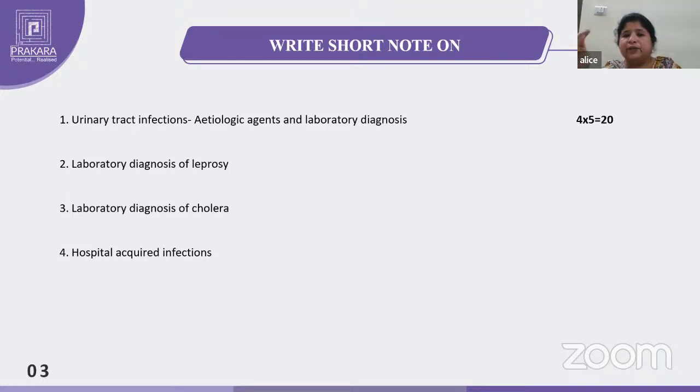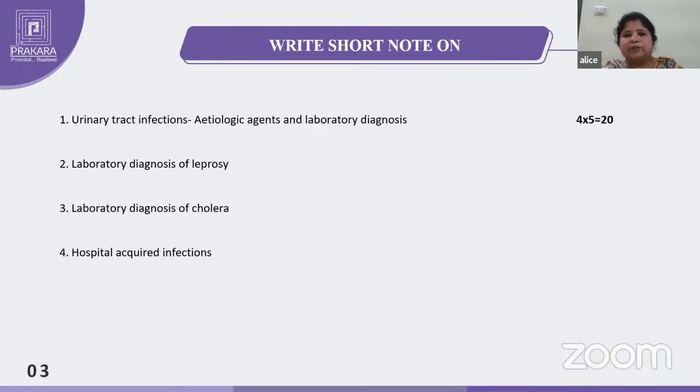Sometimes they may ask for an essay: morphology, culture, pathogenesis, laboratory diagnosis. Then no need of writing morphology and culture again; if you mention them as side headings, that is enough. But if they ask only laboratory diagnosis particularly, then you have to write elaborately. After the culture, you have to write about the treatment: antibiotics, norfloxacin, ofloxacin. So that is the urinary tract infection.